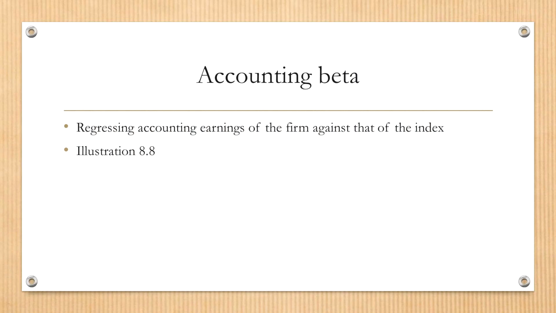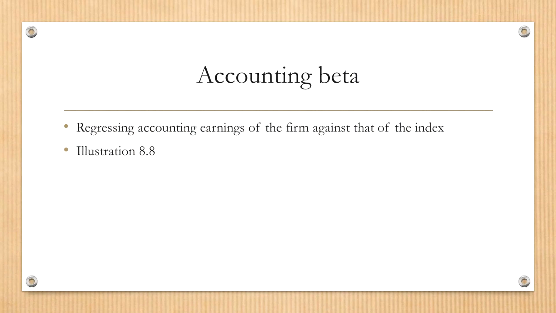So typically you run a regression. Once again, the statistical method is to run a regression, but you are not regressing stock return against the market return. You regress the accounting earnings of the company against the market index.